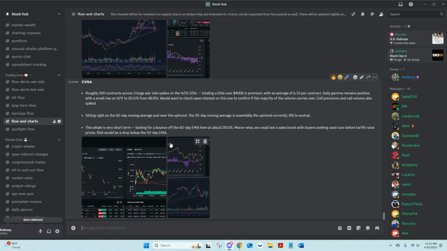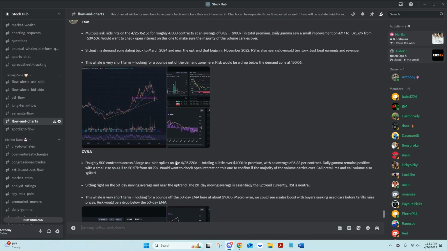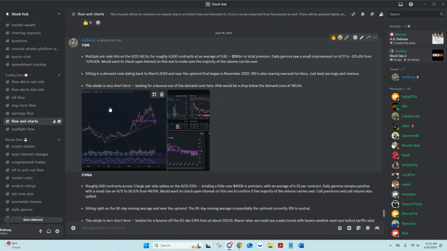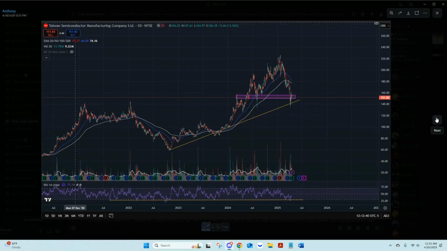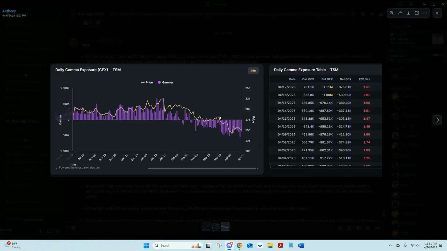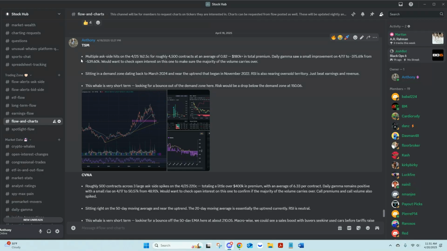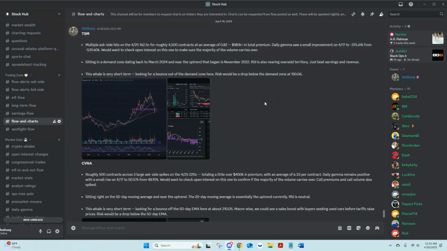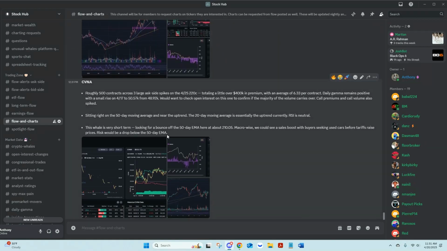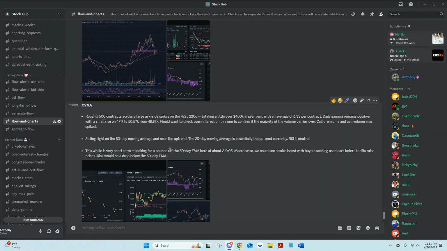Flow and chart. So these are the trades that I'm personally taking. I'll put out charts, put out the flow, what I'm seeing here, touch on gamma, all that. So I'll put a little guidance in here. Obviously, some of these have a little bit more guidance than others. The two plays that I posted over the weekend, not a ton of guidance on here, very short-term plays, but I like to break it down a little bit more here.